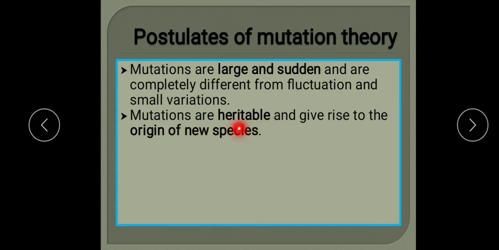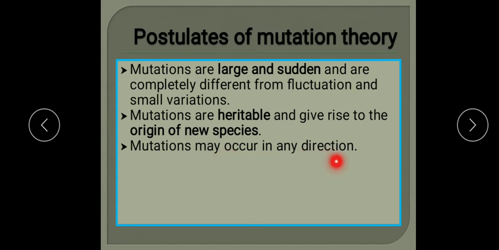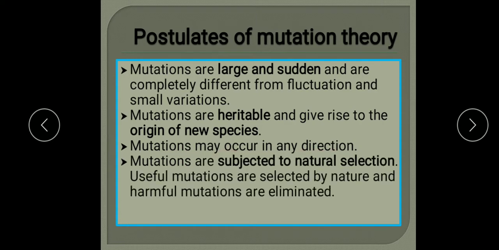Mutations are heritable, meaning they can be transmitted from one generation to another and give rise to the origin of new species. Mutations may occur in any direction, not a particular direction, and these are subjected to natural selection also. Useful mutations are selected by nature and harmful mutations are eliminated. So these are the postulates of the mutation theory proposed by de Vries.